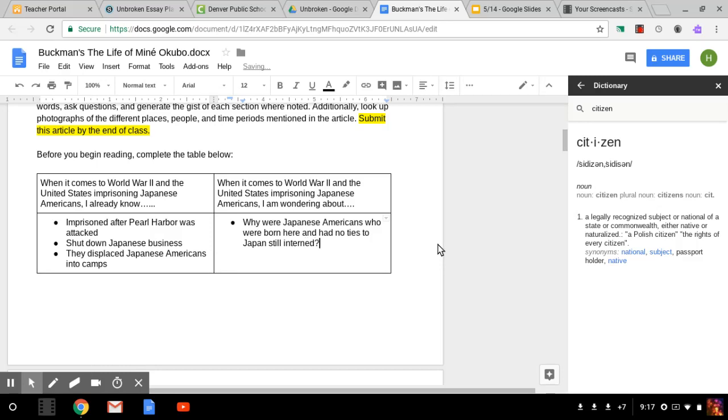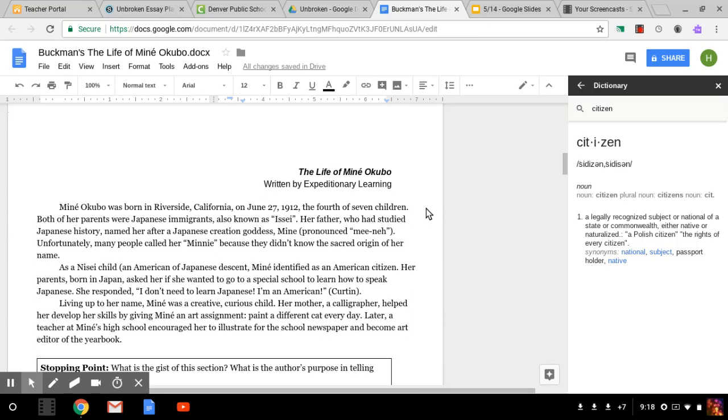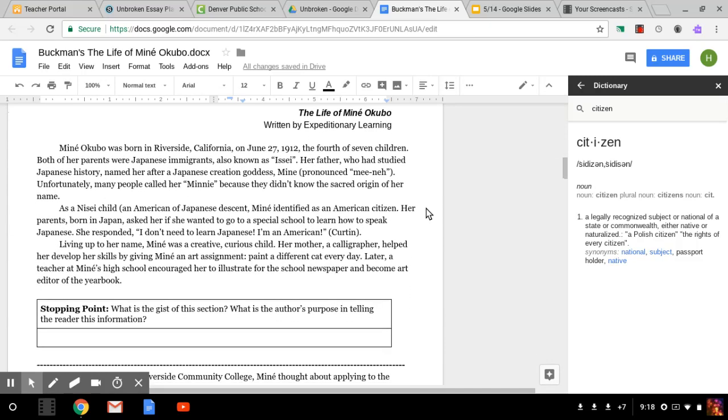I think that might be a really good thing to ask. I'm going to try and ask a couple more questions. So now I know what I'm looking for. Here's my paragraph. So we're going to do this first one together, and then I'm going to trust you guys to take it from there. So it says, Minnie Okubo. I kind of want to know what she looks like.